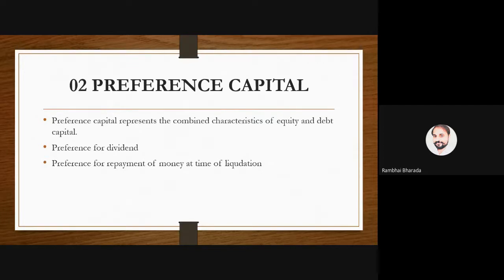This is the logic behind why we call it a preference capital. Preference capital represents the combined characteristics of equity capital and debt capital. Preference shareholders get the preference dividend, and preference for repayment of money at the time of liquidation. Already I explained it. They have a first preference for a dividend and a first preference for repayment of money at the time of liquidation. That's why it is called preference capital.